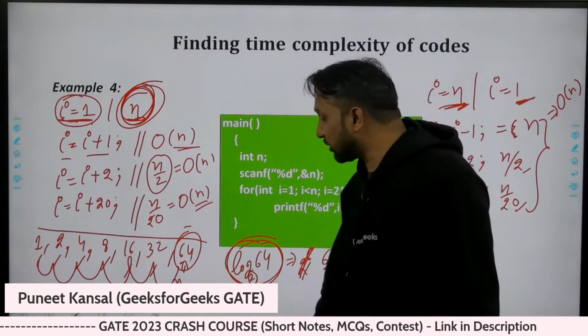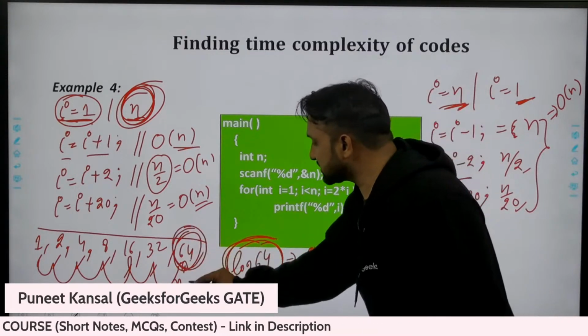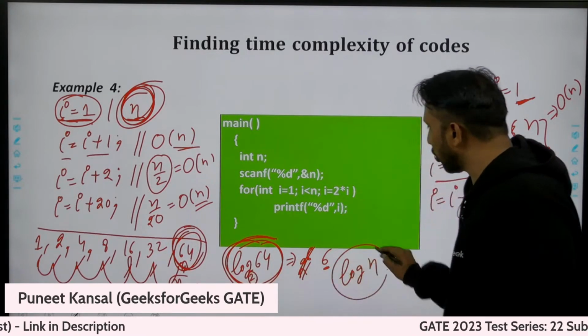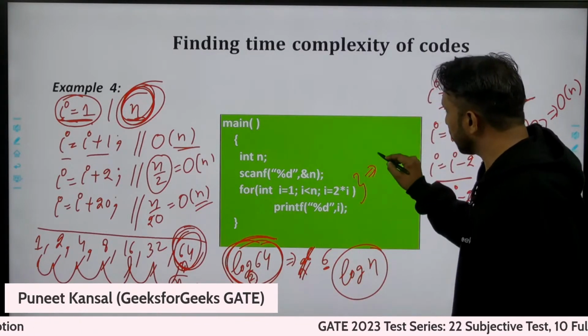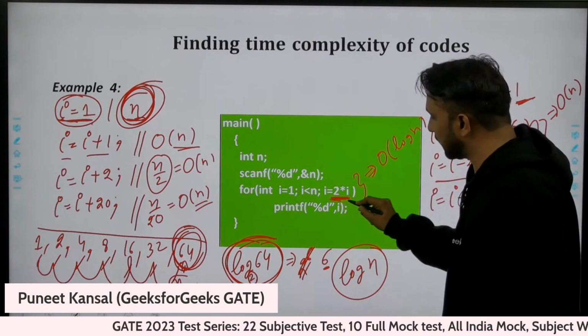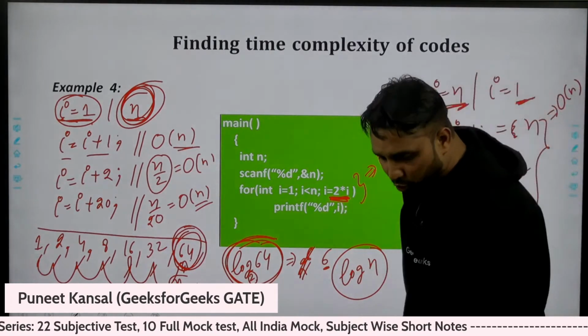So if somebody asks you what the time complexity is, you can say log of n. This algorithm is taking log n time. Why? Because every time it is doubling. I hope this will be clear to you.